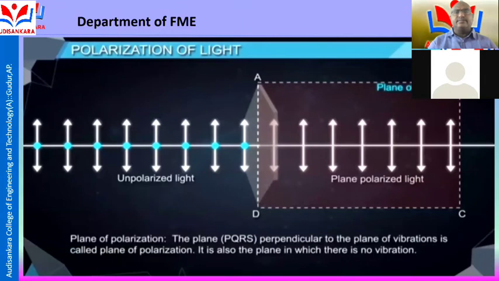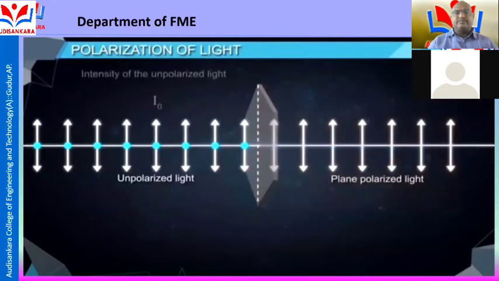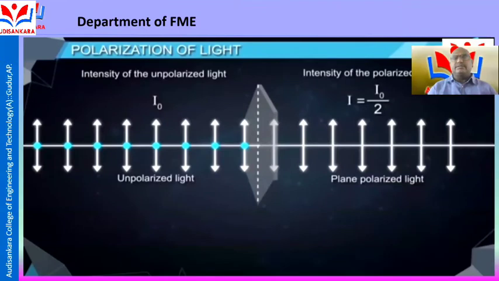The plane PQRS, perpendicular to the plane of vibration, is called the plane of polarization. It is also the plane in which there is no vibration. If I naught is the intensity of the unpolarized light, then the intensity I of polarized light coming out of the polarizer is given by I equals I naught by 2.